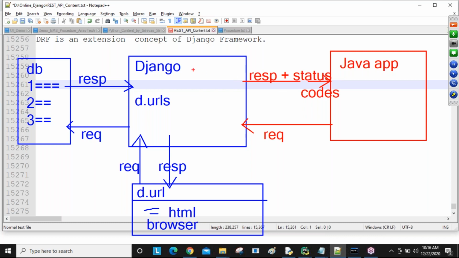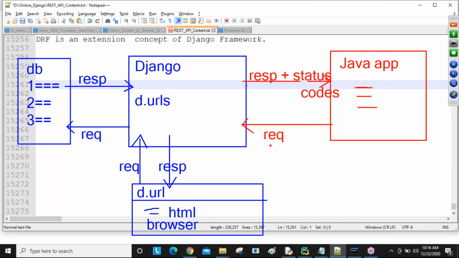Based on the status code, something happens here; we will discuss later. We have the app to app communication concept, and at that time what status codes we get and what each status code's behavior is, everything we will discuss clearly and programmatically. So from Java, whenever we send the request, we generally get the response. So from this Java, I have Django URLs, guys.